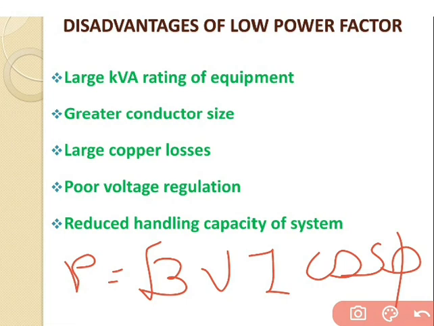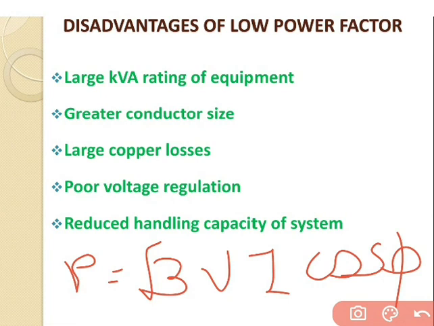So it is clear that the lower the power factor, the higher the load current, and the lower the load current, the higher the power factor. So a power factor less than unity results in many disadvantages.